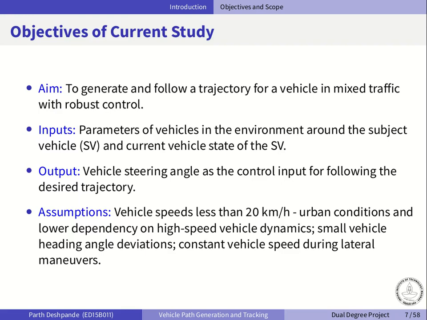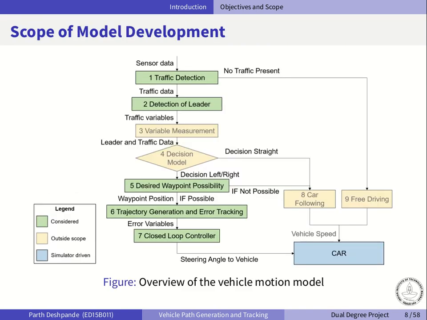So based on these ideas, the aim for the project is set as to develop a model which can generate and follow a vehicle trajectory in mixed road traffic conditions by considering the surrounding traffic environment, and it would give the steering angle as the control input to the vehicle. So the vehicle speeds here are assumed to be low to better represent urban traffic conditions.